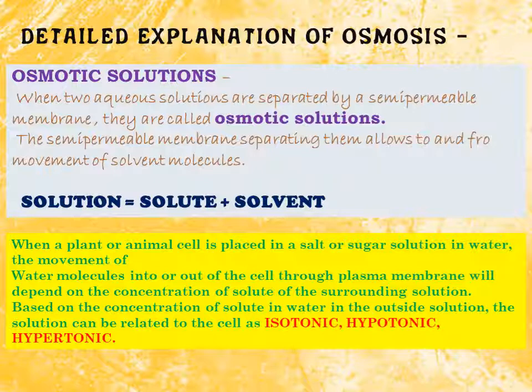If you have dissolved more sugar into the water, the concentration will be different. If you have dissolved less sugar into water, then the concentration will be different. So based on the concentration, there are three different types of solutions related to the cell. We will discuss these three types: isotonic, hypotonic and hypertonic solution.